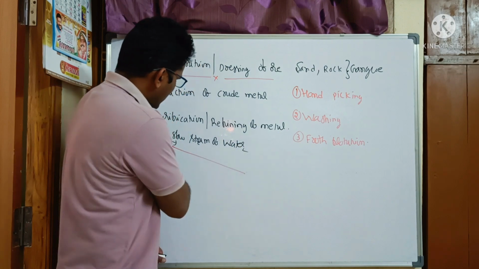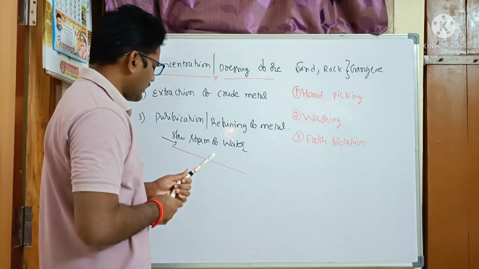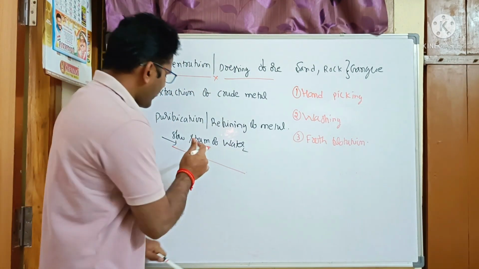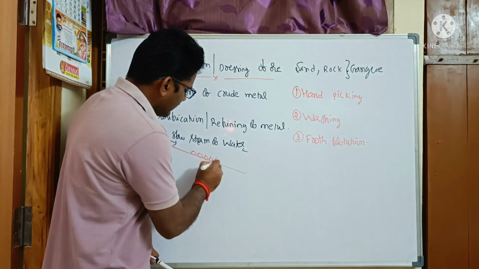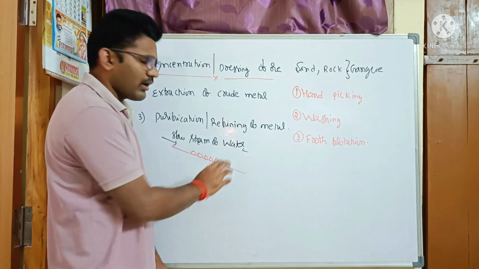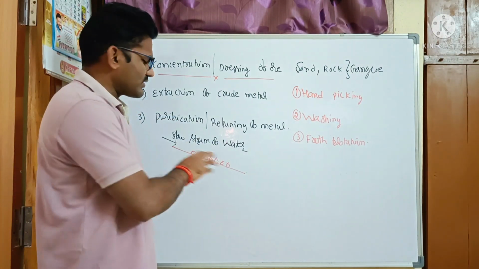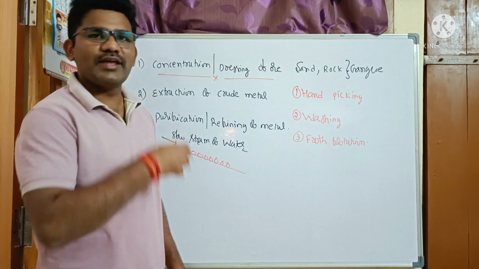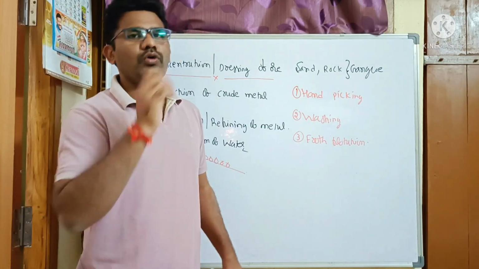Slow stream of water is passed from the top on the sloping surface where we are placing the fine particles of the ore. When we send this slow stream of water, all the dust and rocky particles are flown away and we are going to get the purest form of the ore.